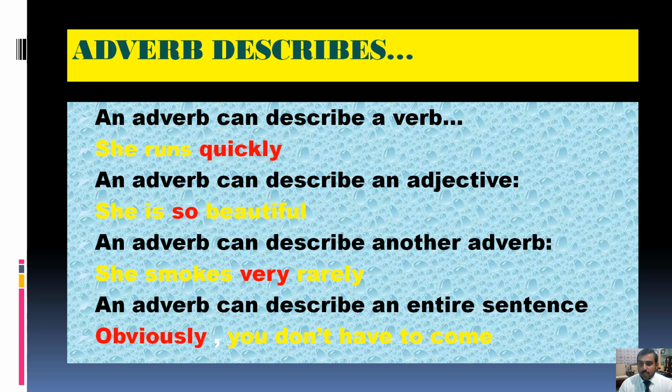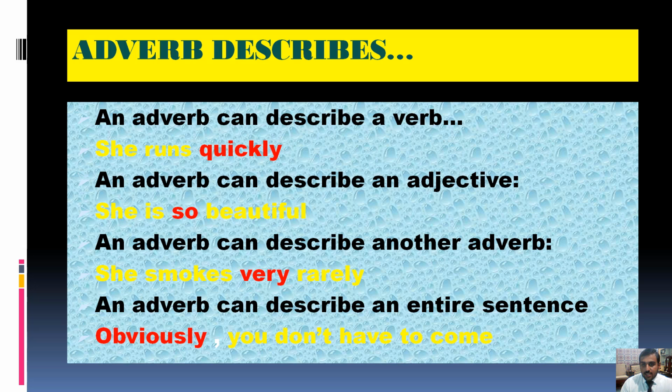So here, as you can see, students, an adverb describes in different ways. First, an adverb can describe a verb. Here, as you can see, the example is written in front of you in this slide. Now listen to this very carefully, students. She runs quickly.